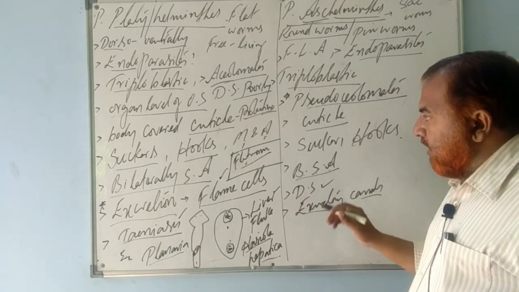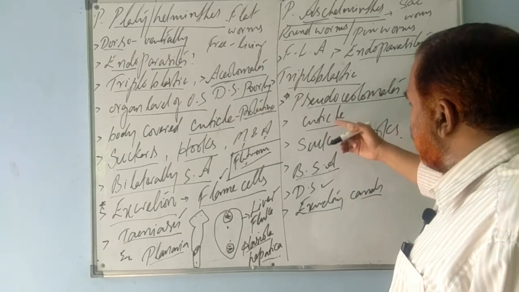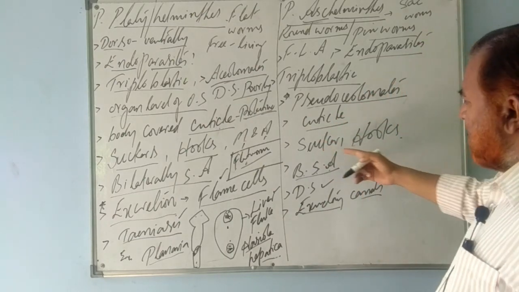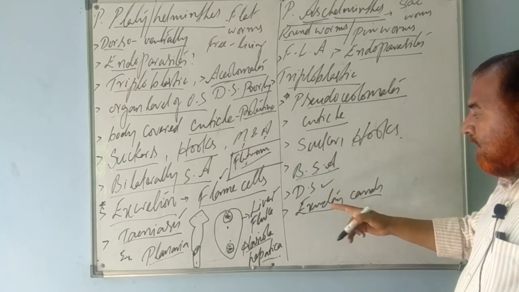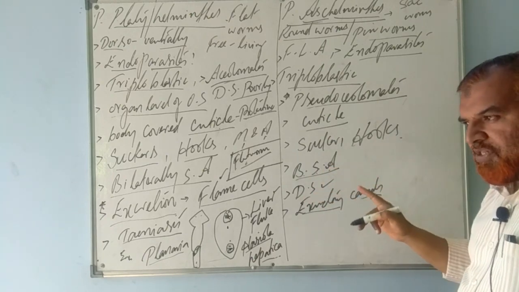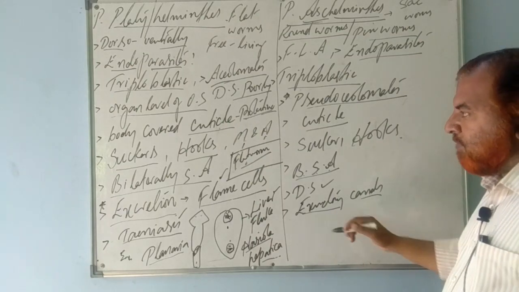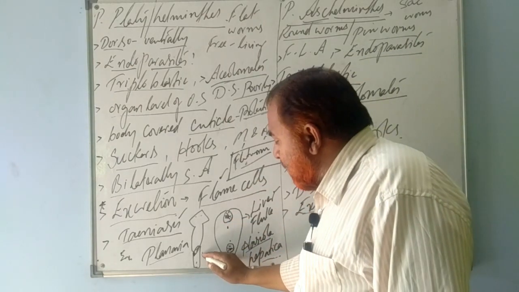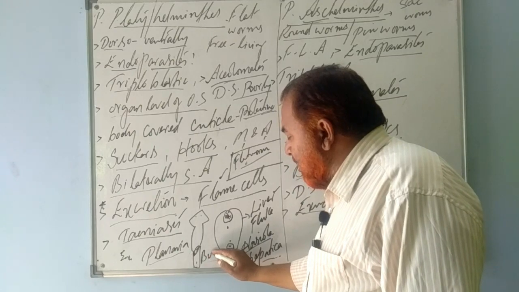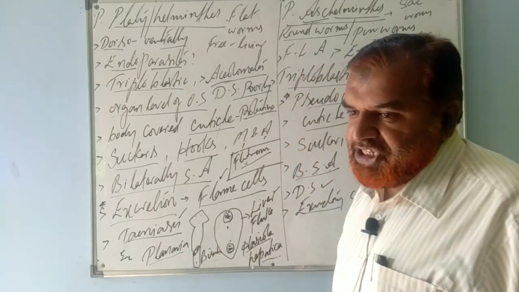They are also triploblastic acoelomates covered by cuticle. They have suckers and hooks. Bilaterally symmetrical animals. Digestion takes place with the digestive system. They have few glands and organs. Excretion takes place by excretory systems. They are bisexual animals, which means both sexes are the same.